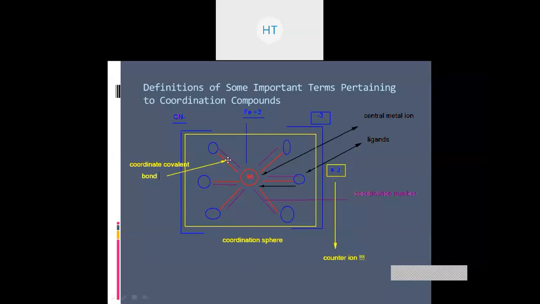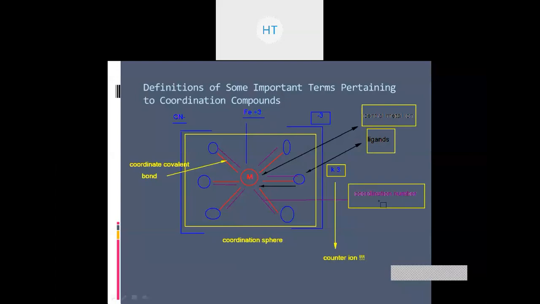The number of bonds that have been formed by the ligands with the central metal ion, we call it the coordination number. A coordination number is how many bonds are being formed with the central metal ion. Okay, so the next one was the ligands. What is a ligand? We have already seen. The central metal ion we have already seen. We'll speak in detail about the different types of ligands which are present.